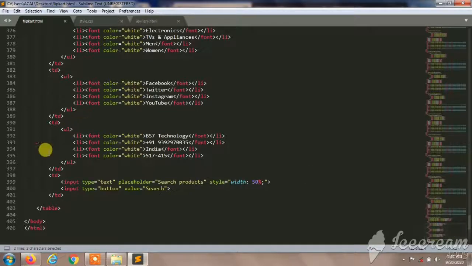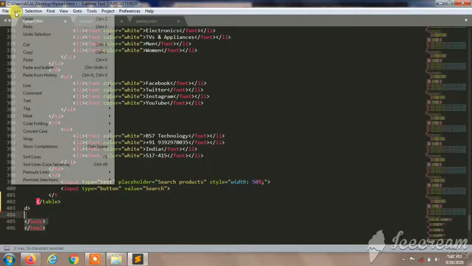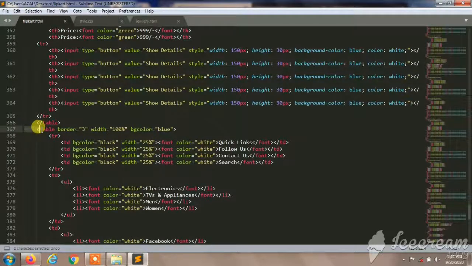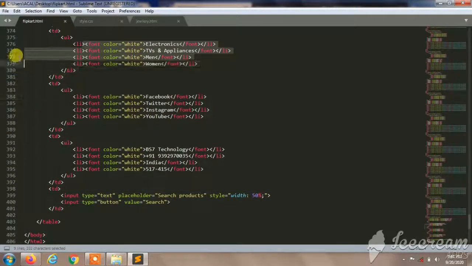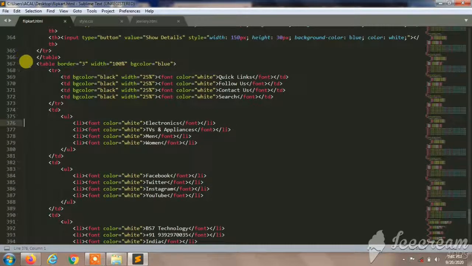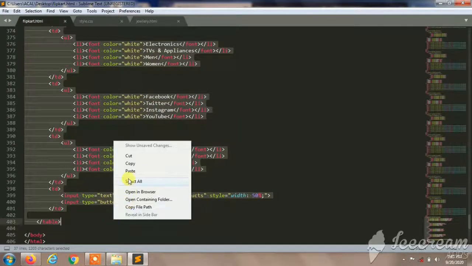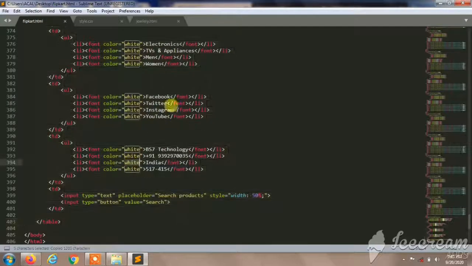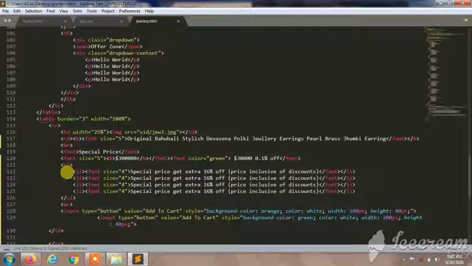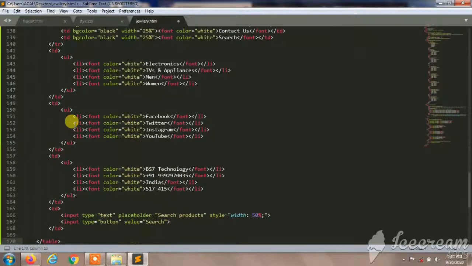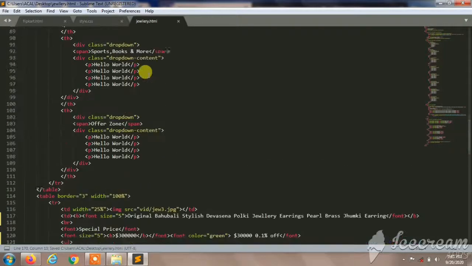I'm going to add a box after the information here. So I'll copy this box section up to here, and I'll paste it after this table. Paste it and Control S.